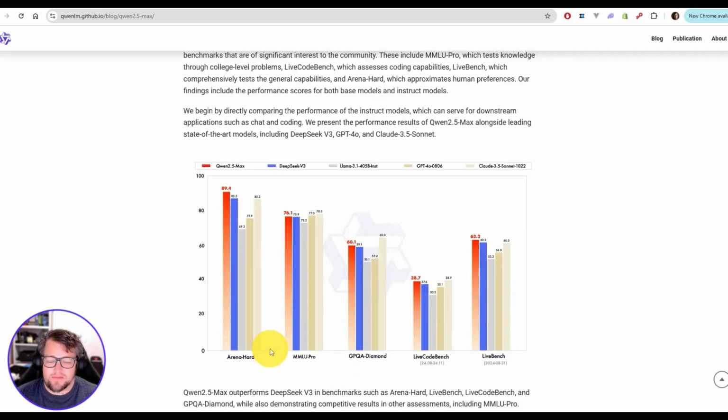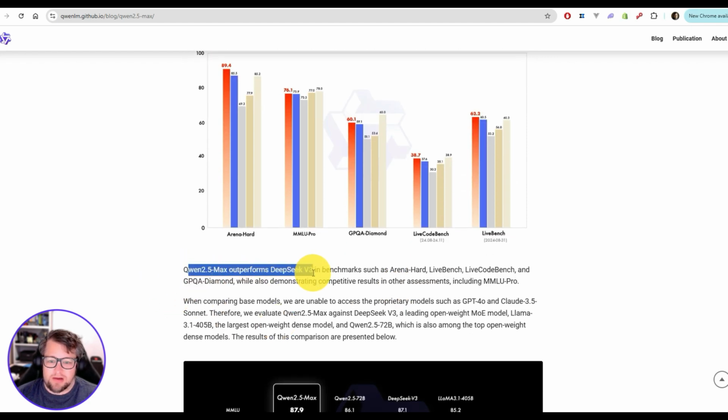A few things to note here is if you look at this in particular benchmark set here. The red bar is Qwen 2.5 Max. So it claims a win in Arena Hard against DeepSeek V3, Llama 3.1 405B, GPT-4o 0806, and Claude 3.5 Sonnet. MMLU Pro, it's pretty close, right in line with everything else I'd say. GPQA Diamond, Claude wins that one, but it's second in that group. Pretty close on LiveCodeBench, just slightly behind Claude here. And in LiveBench, it's actually the winner in that category by a couple points.